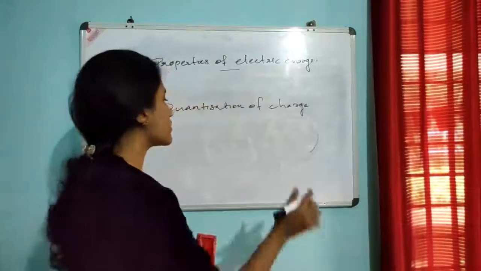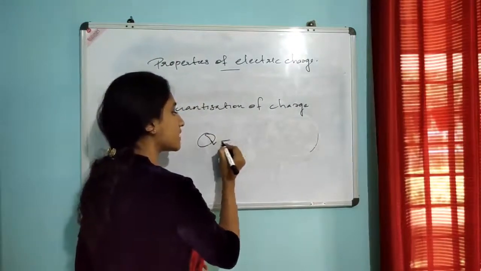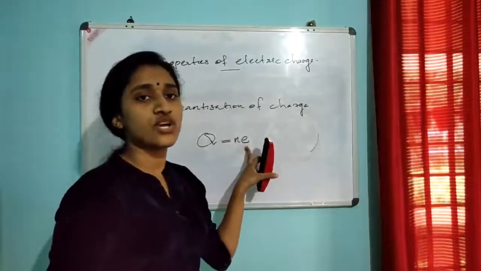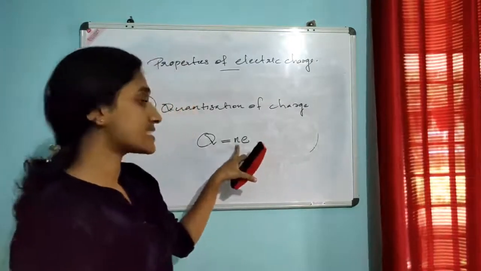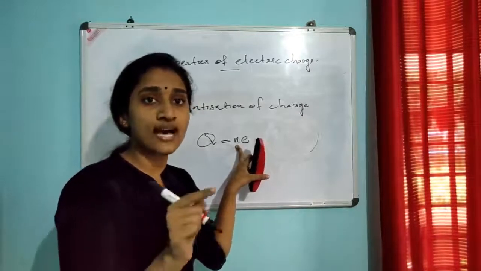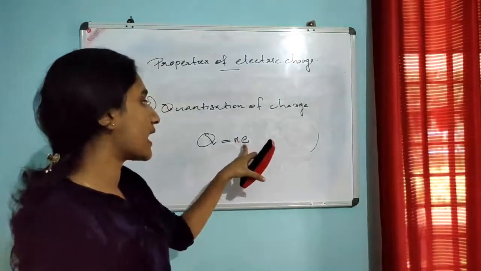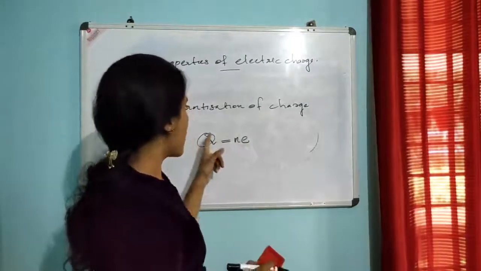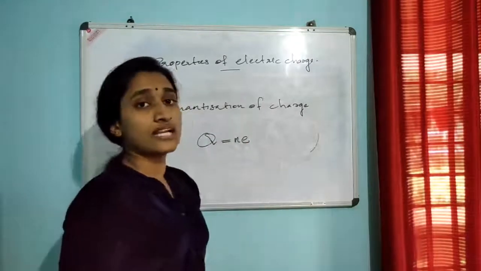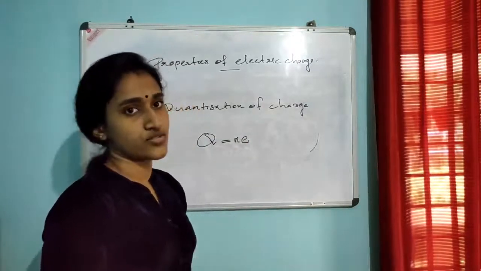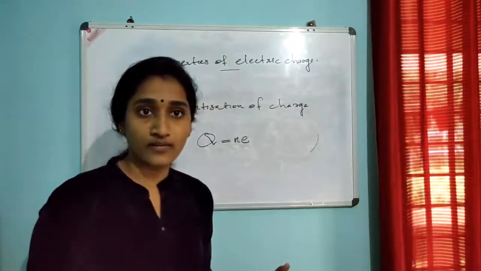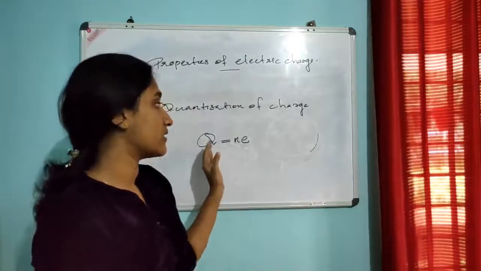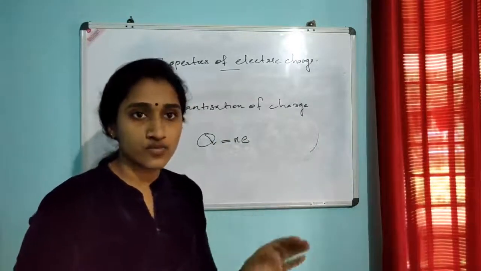Suppose a body has a charge Q that is given by the relation Q equal to Ne, where e is the charge of one electron and N is the number of electrons present in that system. That is, Q is equal to Ne. The quantization of charge makes us realize the discrete nature of charge. But at the macroscopic level, we feel that charge is continuous. But at the microscopic level, charge is discrete.